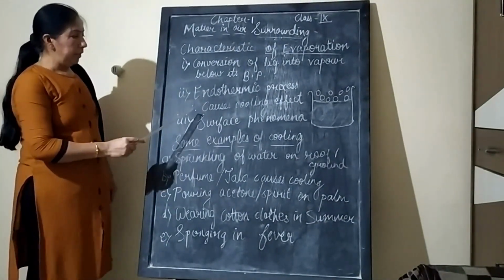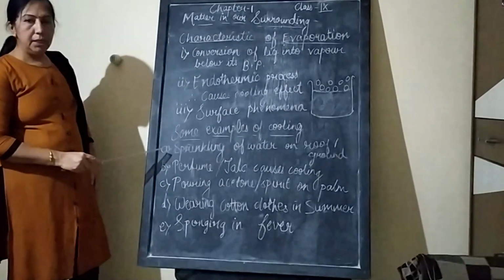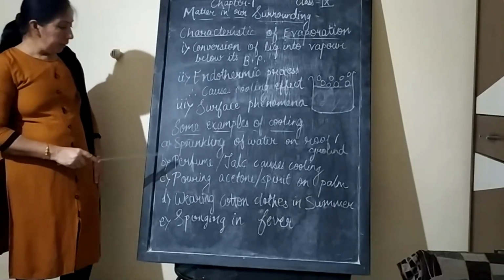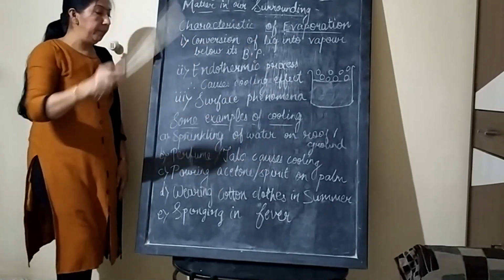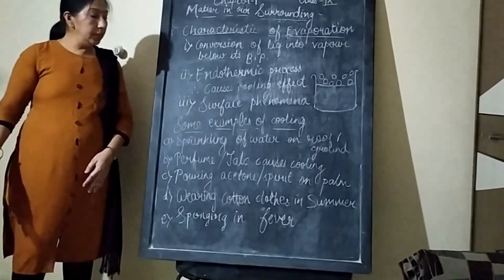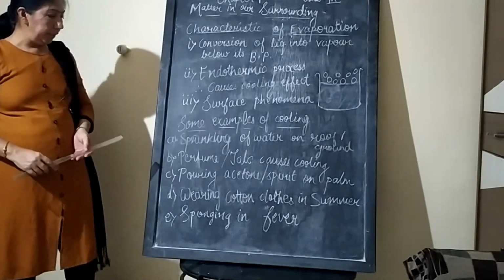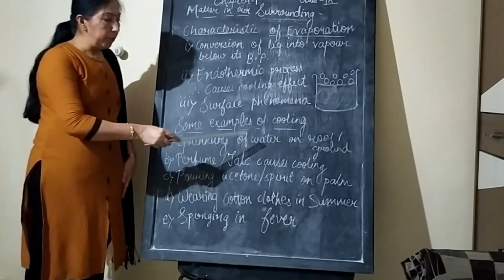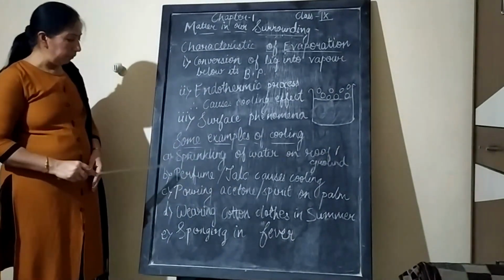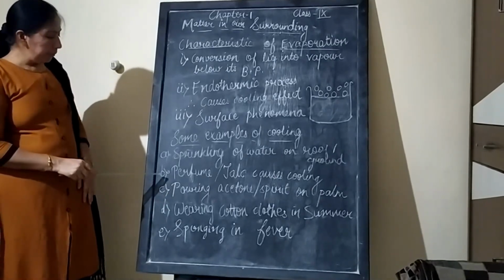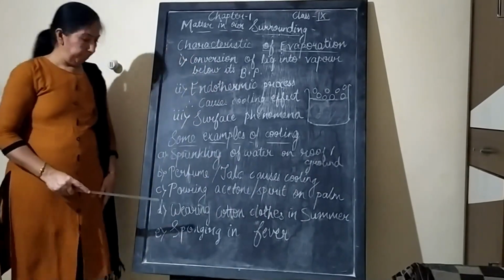As we have seen, evaporation causes cooling. Based on that, we can see different examples. During summer season, we always sprinkle water on the roof surface as well as the ground surface. In summer season, temperature is more, so heat also increases. When we spread water on the surface, it absorbs the heat energy and we call it the cooling effect of the surrounding area.